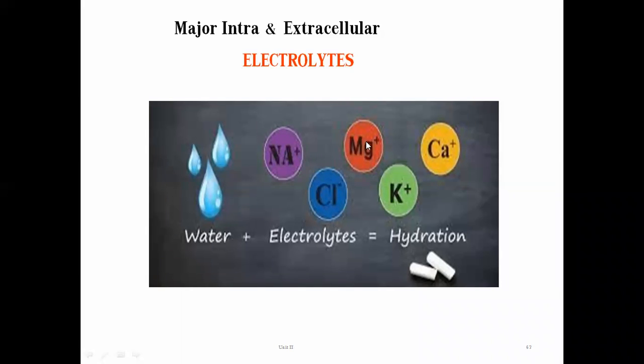Due to the presence of these ions, water and electrolytes, they maintain our body in a hydrated state. They also maintain the osmotic balance of our body, and the specific pH at certain organ levels of our body. So they maintain the concentration of solutes in various compartments of our body.